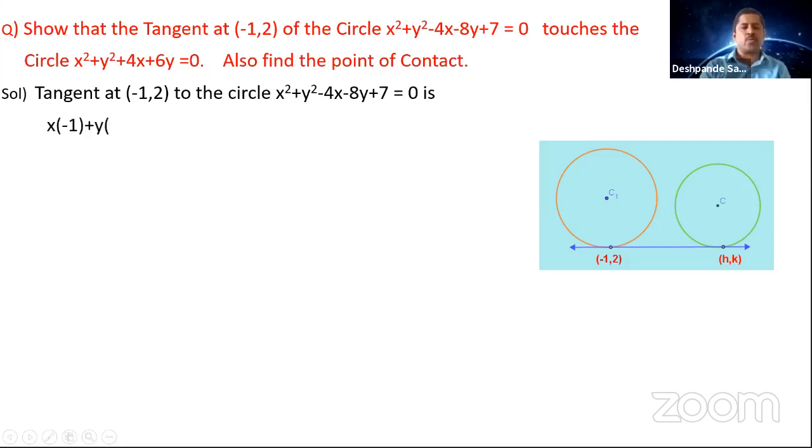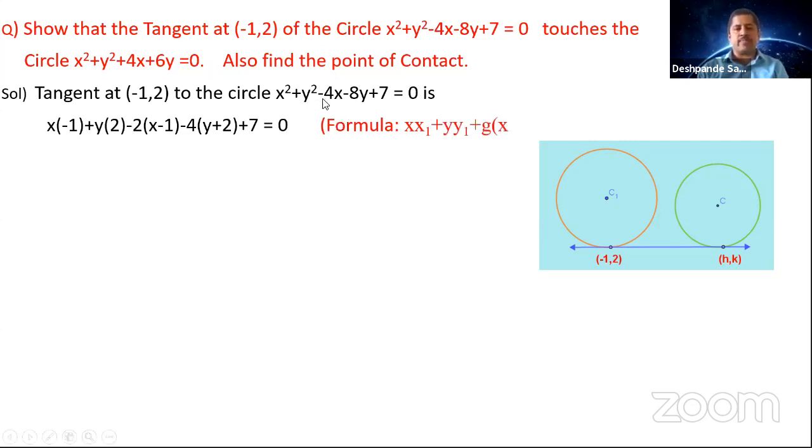So x into minus 1 plus y into 2 minus 2 into (x minus 1) minus 4 into (y plus 2) plus 7 is equal to 0. So why did I put a minus 2 here? Because the g value is minus 2, the f value is minus 4 and the c value is 7. And the value of x1 is minus 1, the value of y1 is 2. So this is the formula which you have been using regularly. Okay. Now you can simplify this.